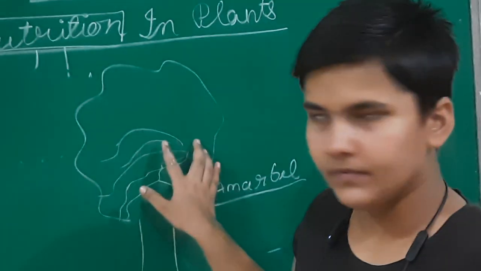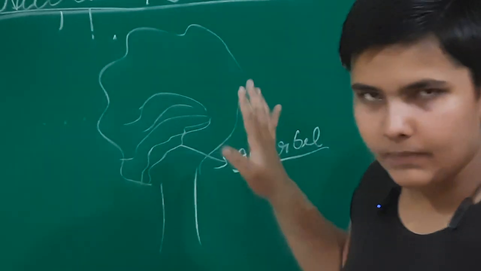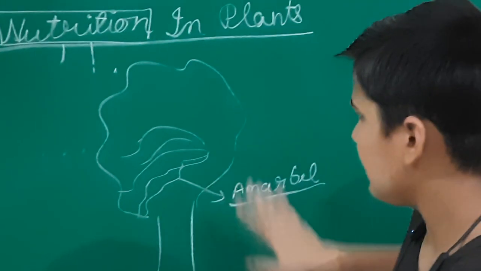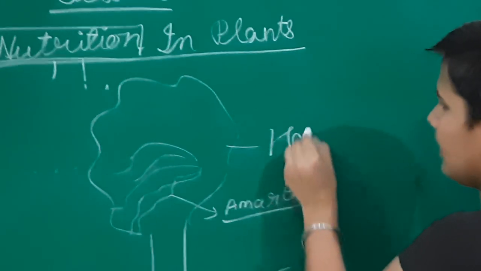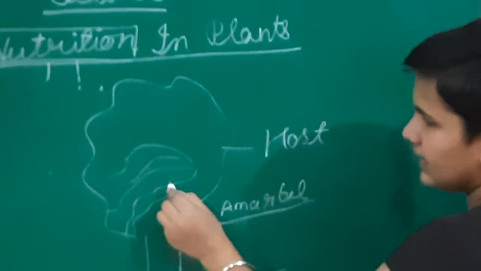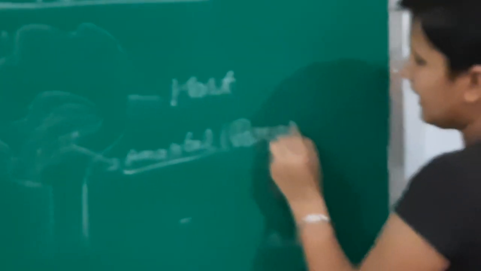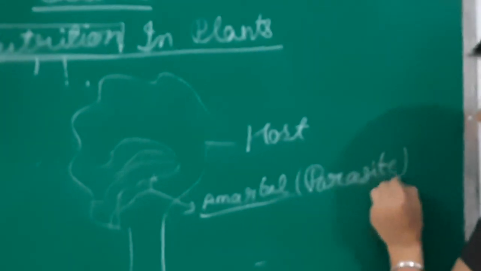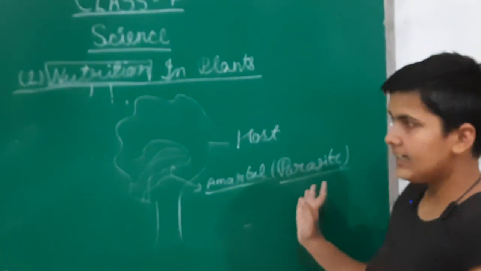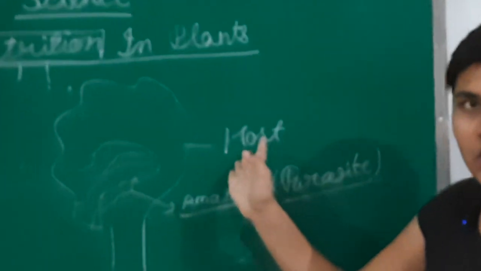Then what does it do? It uses the heterotrophic mode of nutrition. It lies on a host, which is this tree. The plant which gives the nutrition is the host. This tree is the host, and the plant which sucks up the nutrition, which is amarbeil, is called the parasite. Parasites are really harmful to the host plants because they take all the valuable nutrients from the plants.